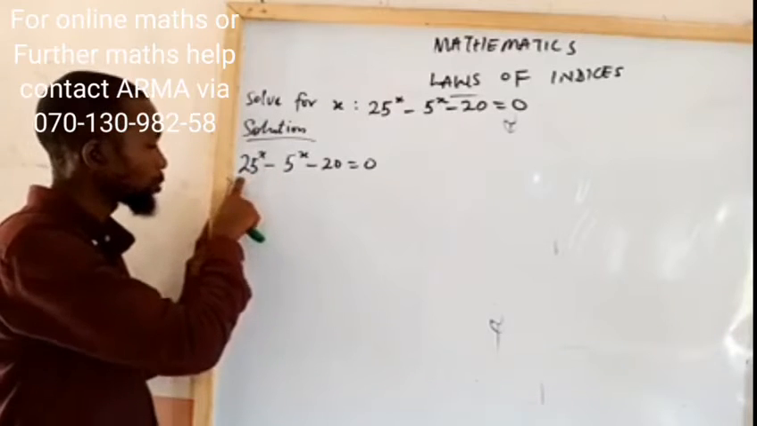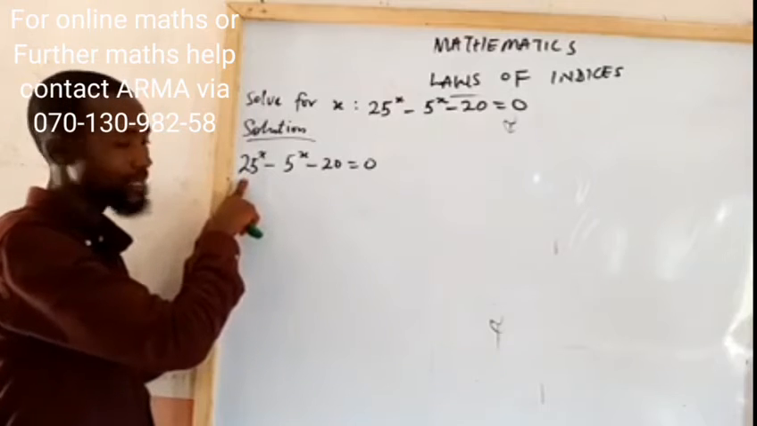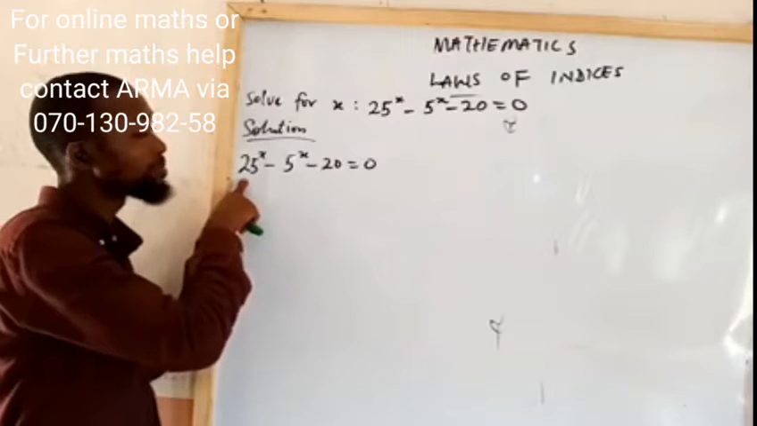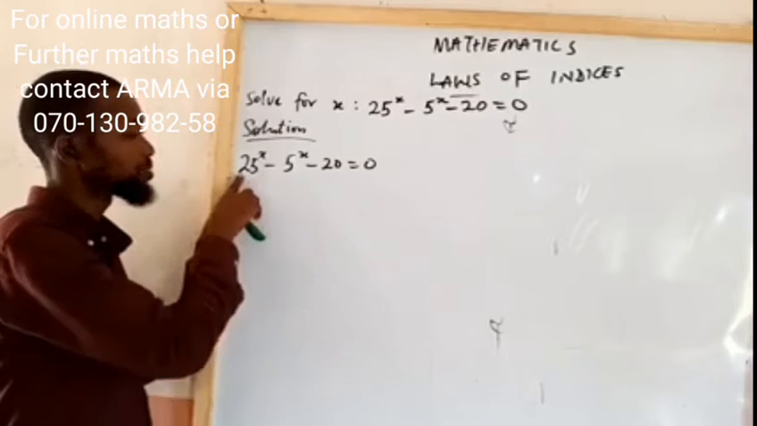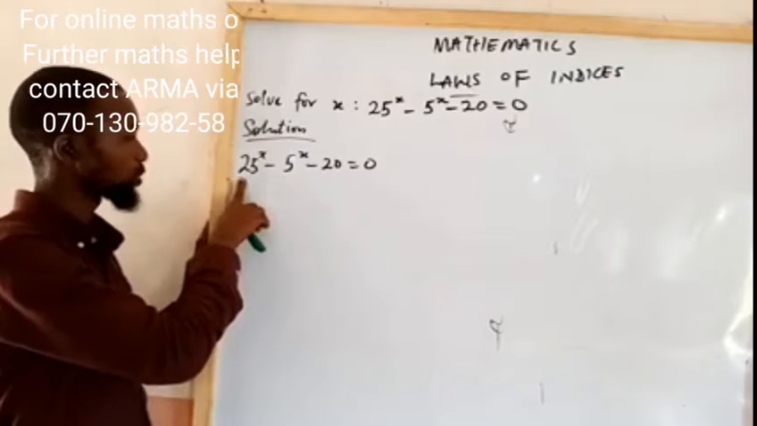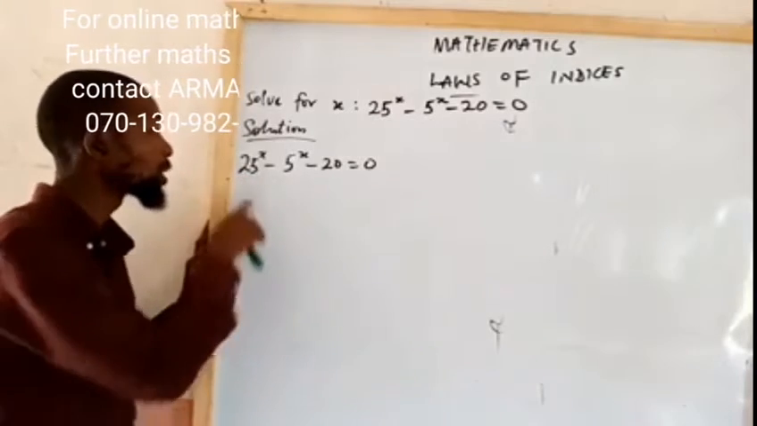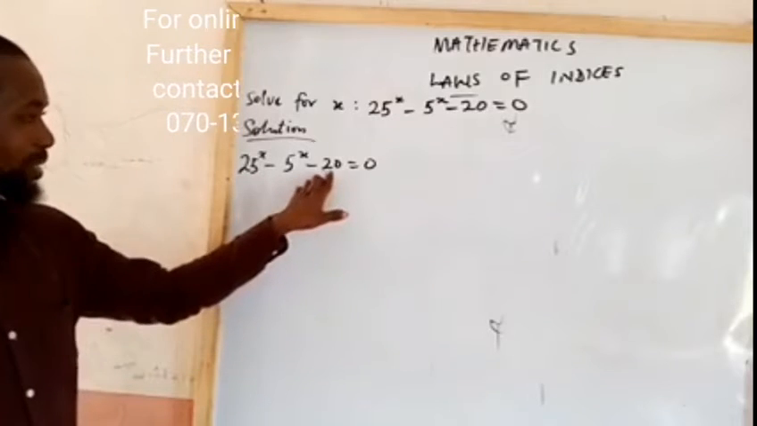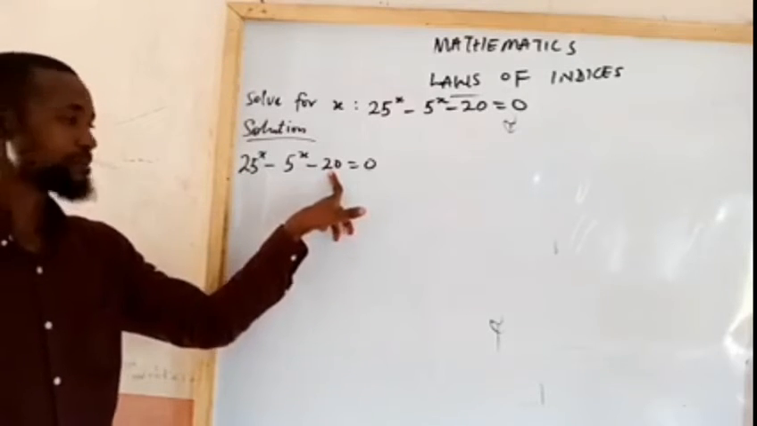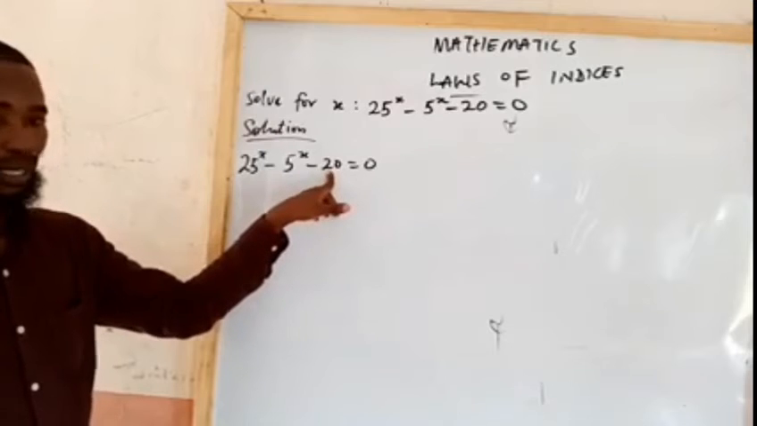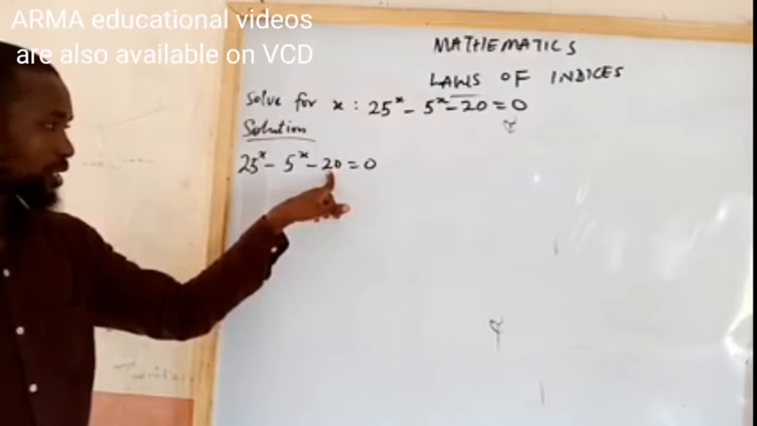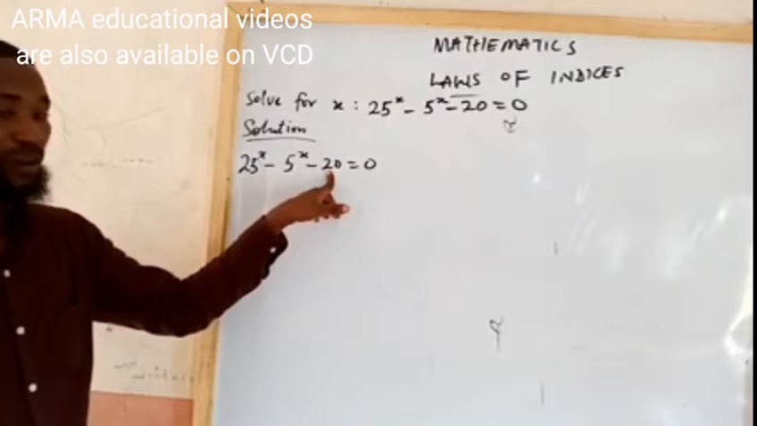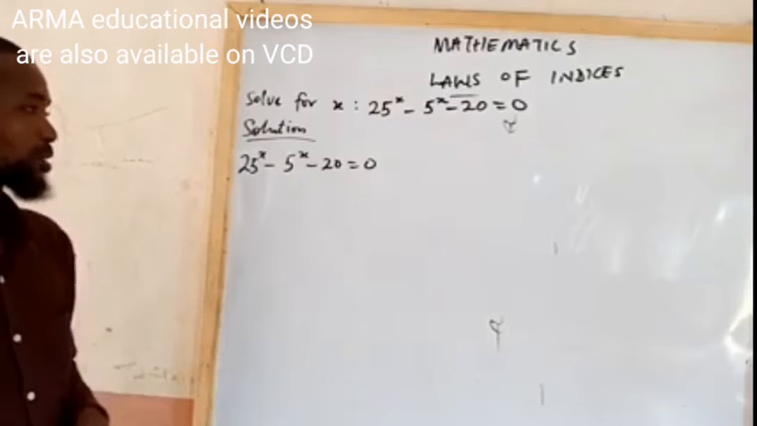Now, is it possible to express 25 as the base, having the base of 5? Yes, it's possible to express this one because 5 raised to the power 2 will give 25. But what about this last number here, 20? Is it possible to express this number in index form in such a way that it has a base of 5? We can see it is not possible.